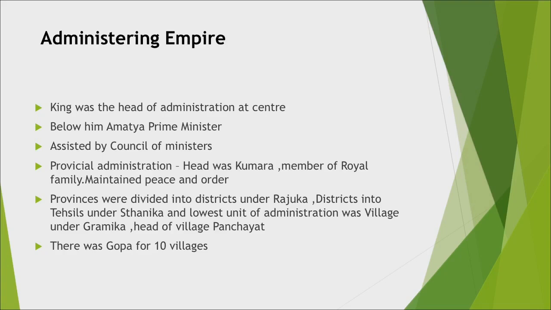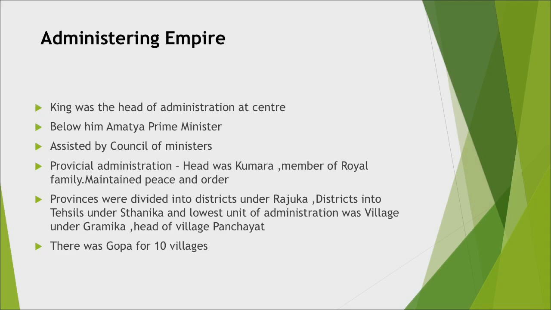Now whenever a vast empire is there, it is again divided. Everything the king can't do. Of course, the king is the head of the administration. You can see here, like present day we have in our country, the center, the state, the districts, again into blocks, and then the lowest unit is the village. At that period, it was the same. And a large number of officers, ministers, bureaucrats were there to administer the empire.